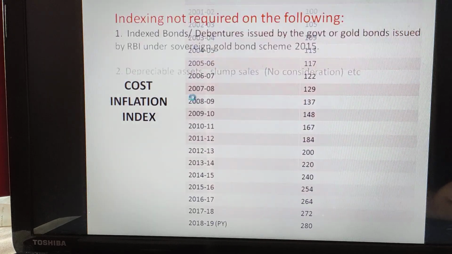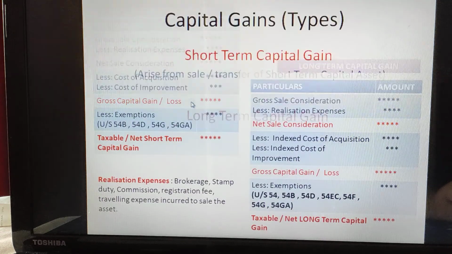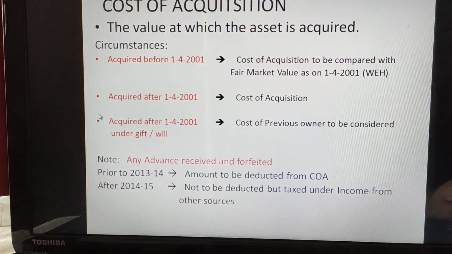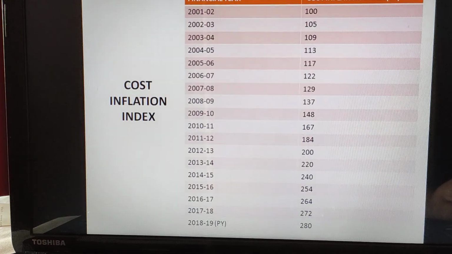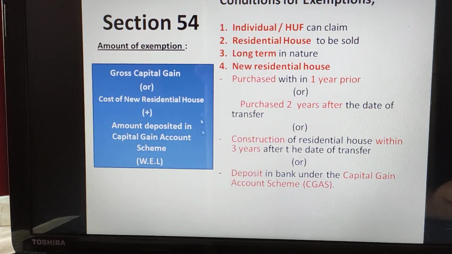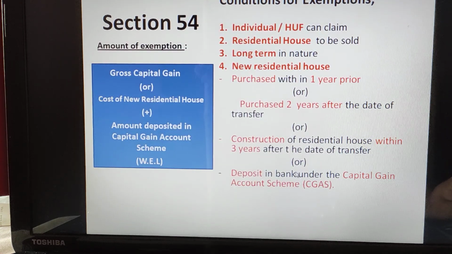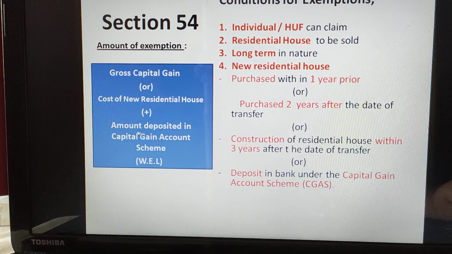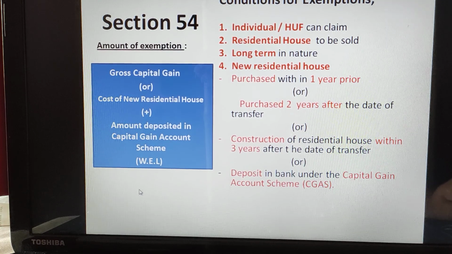So where will we get the gross capital gain? If you see in the format, here it is gross capital gain. With this you are going to compare the fourth point fully. Fourth point fully means either you purchase the new residential house, along with any deposit amount if you have made, or if you have constructed. All these things whatever you have done, you add up. This amount should be compared with the gross capital gain amount. Whichever is lower will be considered for exemption.